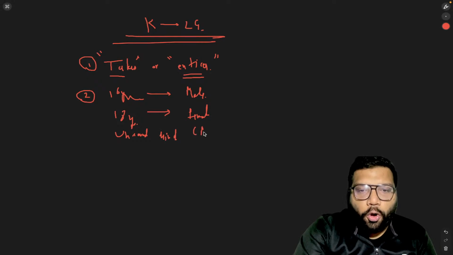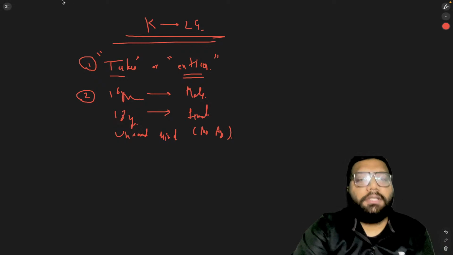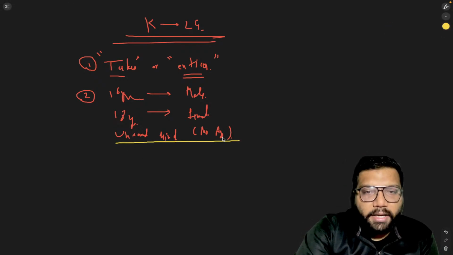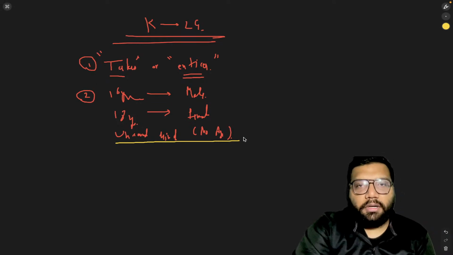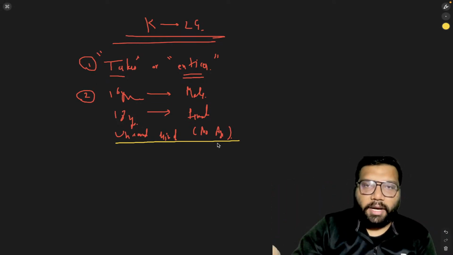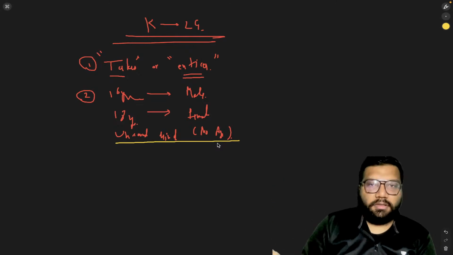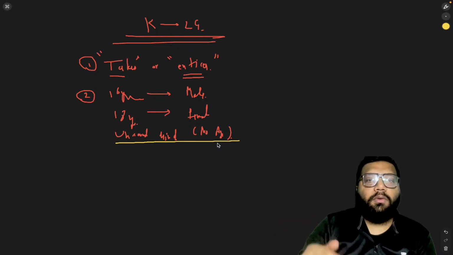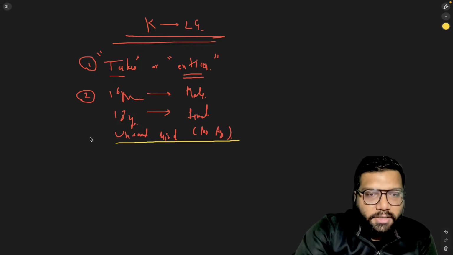There is no age for unsound mind. Listen carefully, students. When it comes to the concept of unsound mind, there is no age mentioned. So suppose an unsound mind person is 50 years old, his case can still fall under section 361.